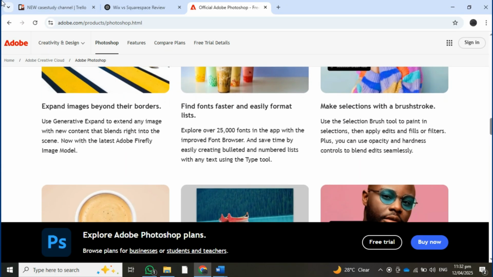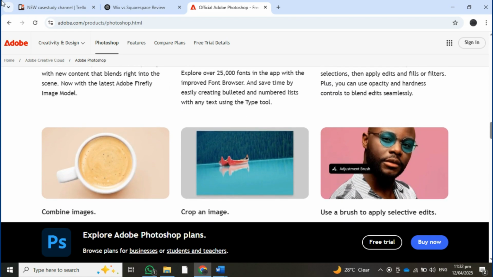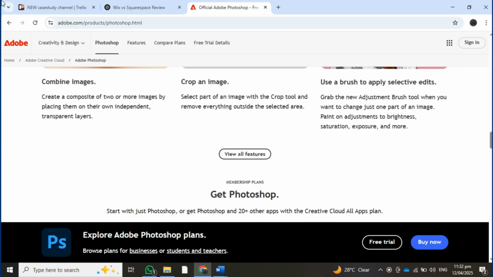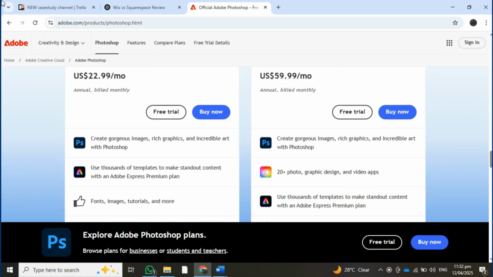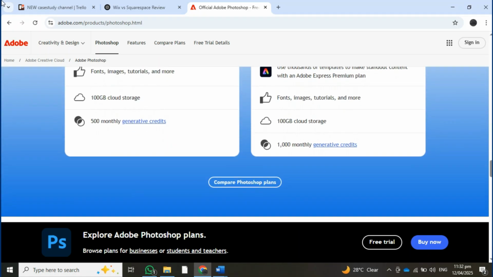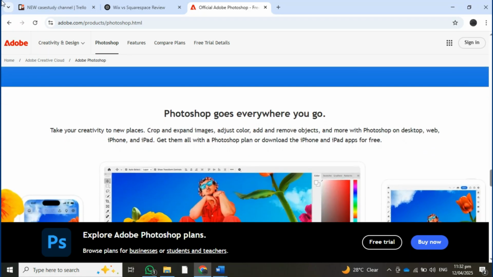Supports advanced layer based editing, masking, and retouching. Compatible with various plugins and integrates with other Adobe tools. Regular updates and a huge library of tutorials and resources.